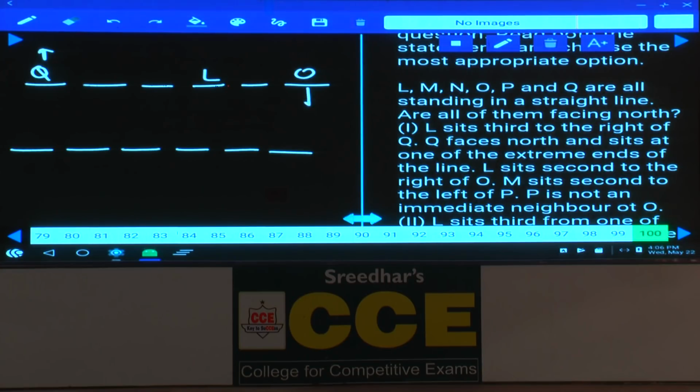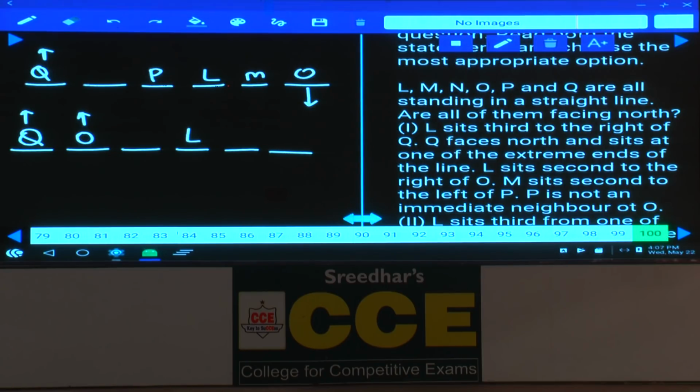If O is here, L sits second to the right of O, and O is facing towards north. Then M sits second to the left of P. As P is not an immediate neighbor of O, P is here and M will be here.